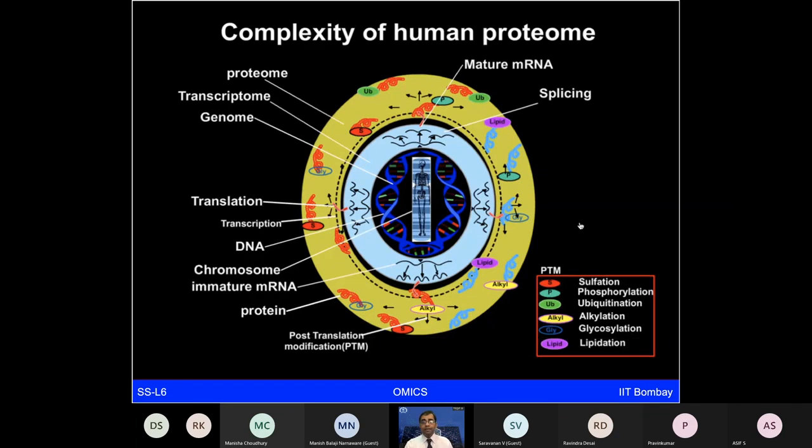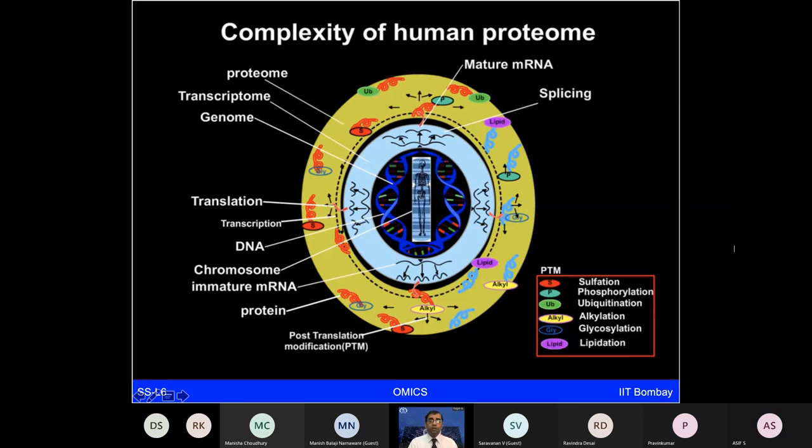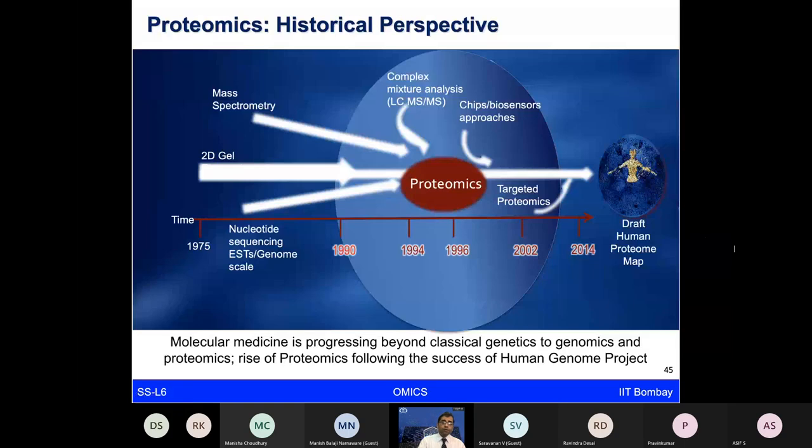So all of them you want to study, and therefore we still have not been able to achieve analyzing all the complex proteins. As I said, the field of proteomics has developed with various innovations, especially different types of soft ionization techniques in LC-MS based approaches, which was really the big boost of the field. Simultaneously, many sequencing projects gave rise to these blueprint sequences and the databases. And now more and more chip biosensor approaches are coming forward.